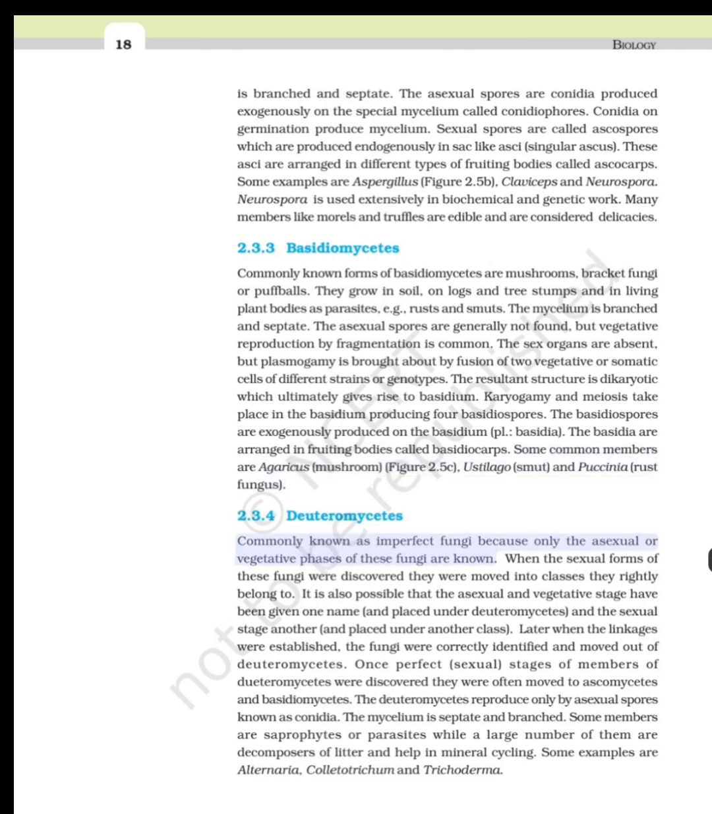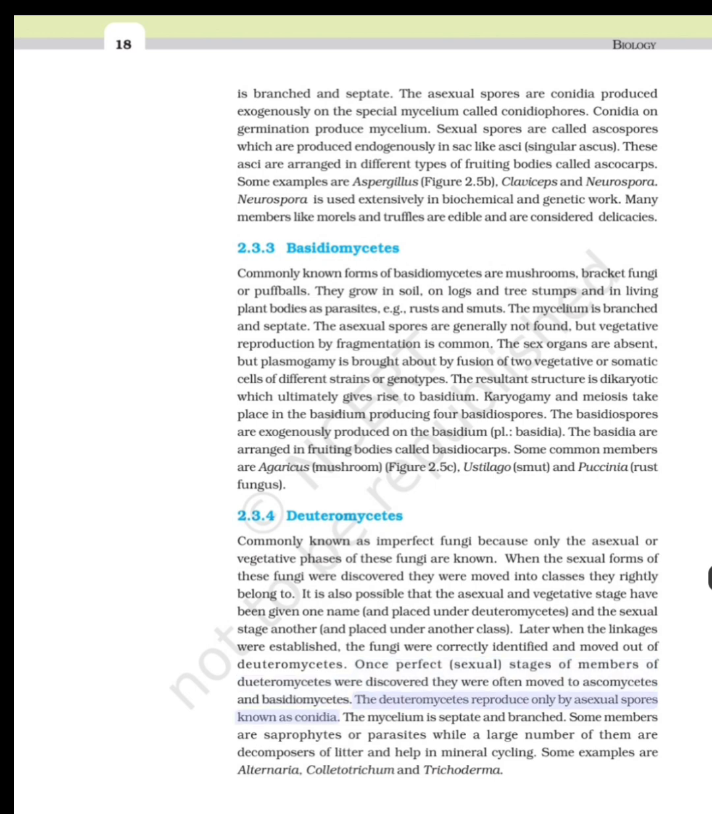2.3.4 Deuteromycetes. Commonly known as imperfect fungi because only the asexual or vegetative phases of these fungi are known. When the sexual forms of these fungi were discovered, they were moved into classes they rightly belonged to. It is also possible that the asexual and vegetative stage have been given one name, and placed under Deuteromycetes, and the sexual stage another, and placed under another class. Later, when the linkages were established, the fungi were correctly identified and moved out of Deuteromycetes. Once perfect sexual stages of members of Deuteromycetes were discovered, they were often moved to Ascomycetes and Basidiomycetes.